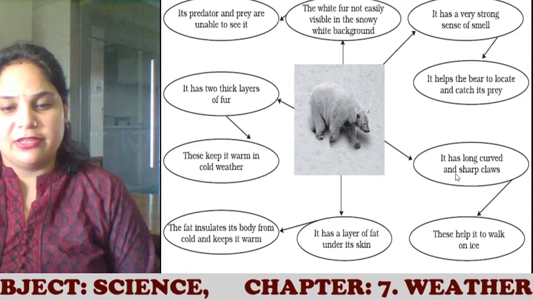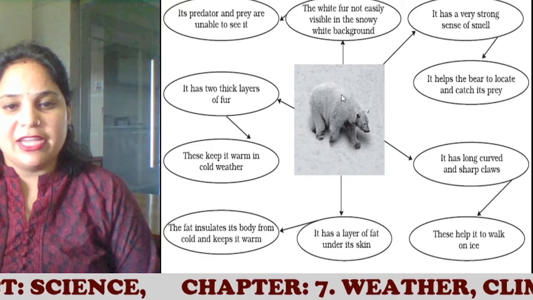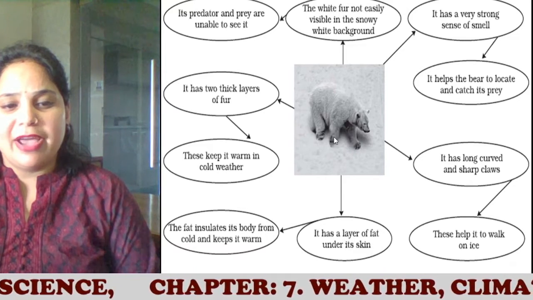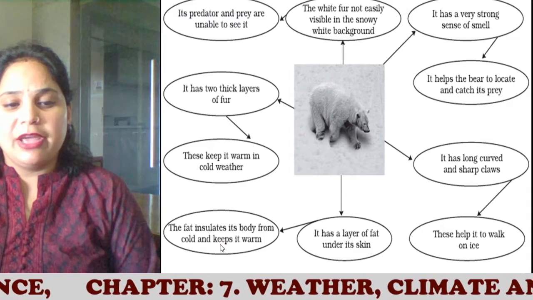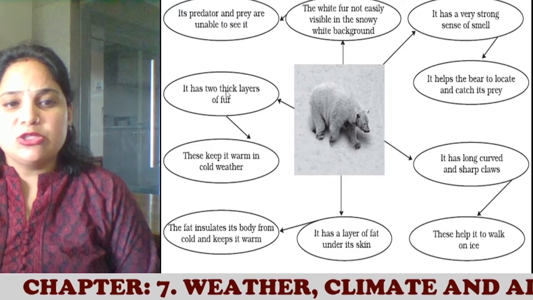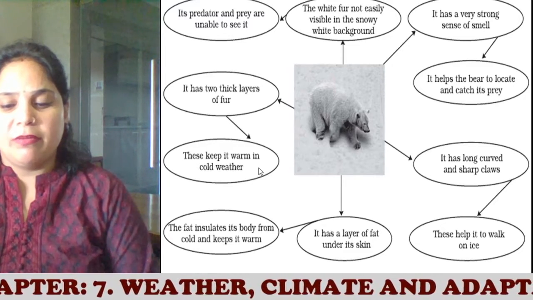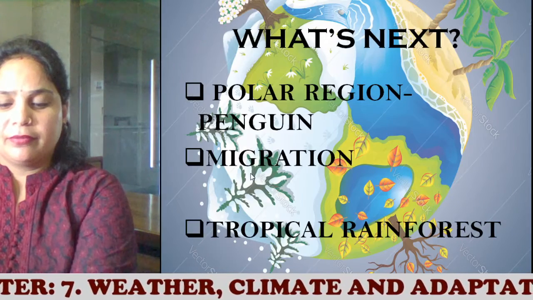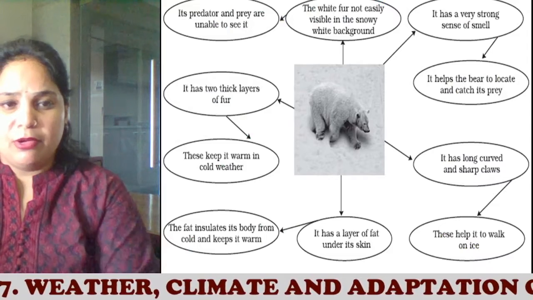Fourth, it has a layer of fat under its skin. What is the role of this layer of fat? It insulates its body from cold and keeps it warm. And the last characteristic, it has two thick layers of fur which again help it to keep warm in the cold weather. Okay, so these are the characteristics of the polar bear.